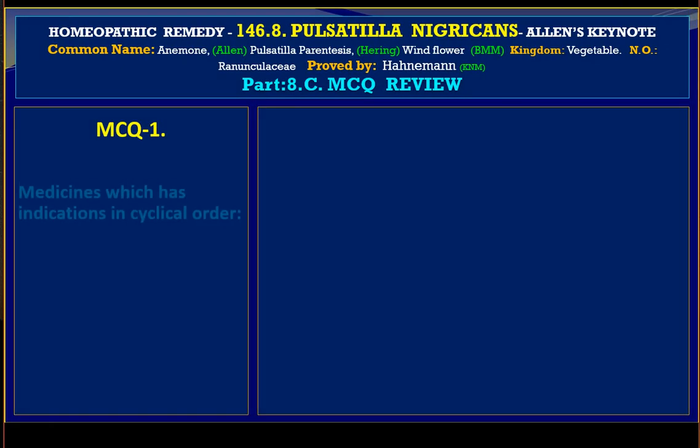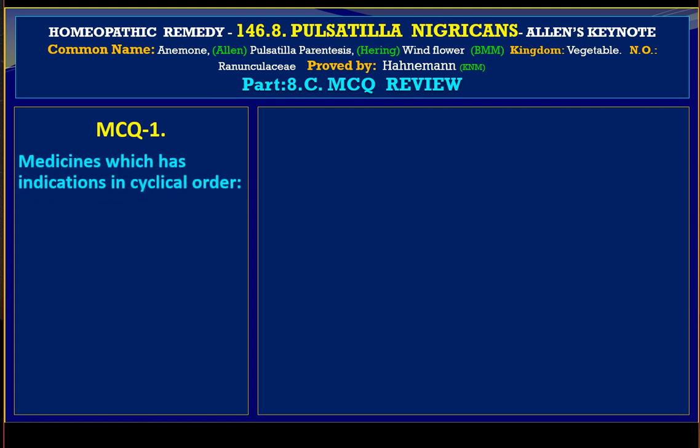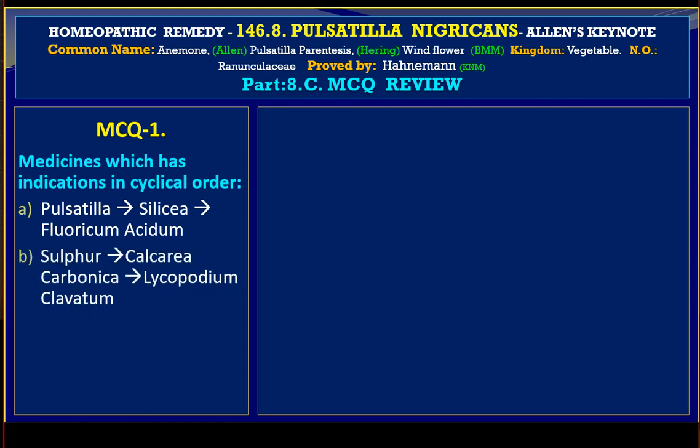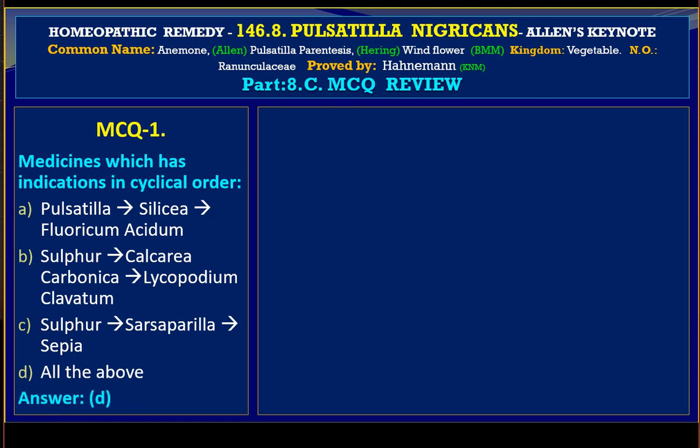MCQ number one. Medicines which have indications in cyclical order. Variable A, Pulsatilla, Silicea, Fluoricum acidum. Variable B, Sulphur, Calcarea carbonica, Lycopodium clavatum. Variable C, Sulphur, Sarsaparilla, and Sepia. Variable D, all of the above. The answer is all of the above.